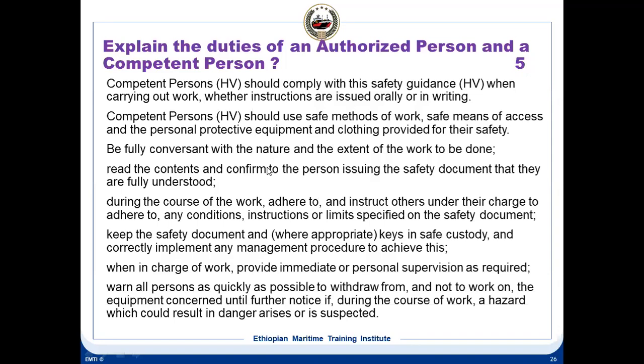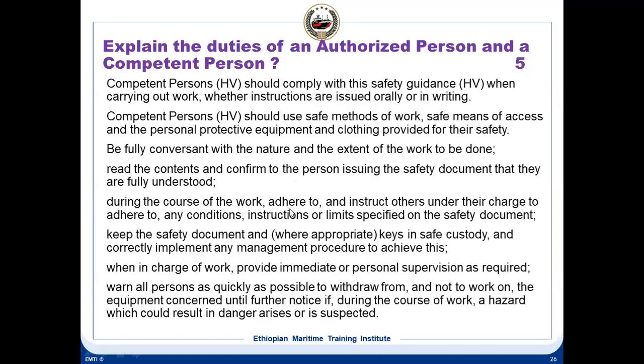Read the contents and confirm to the person issuing the safety document that they are fully understood. He should confirm to whom? The authorized person. That the safety documents, everything is understood. He has to confirm to the authorized person.